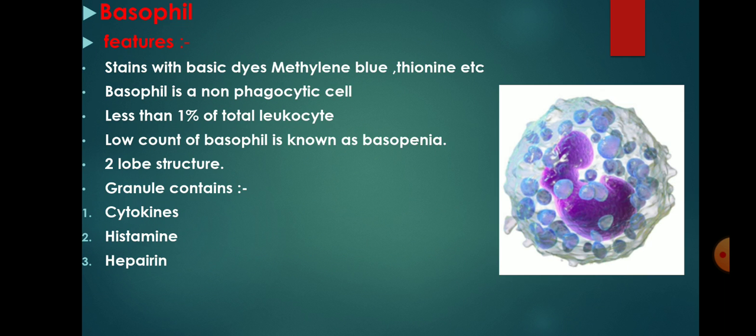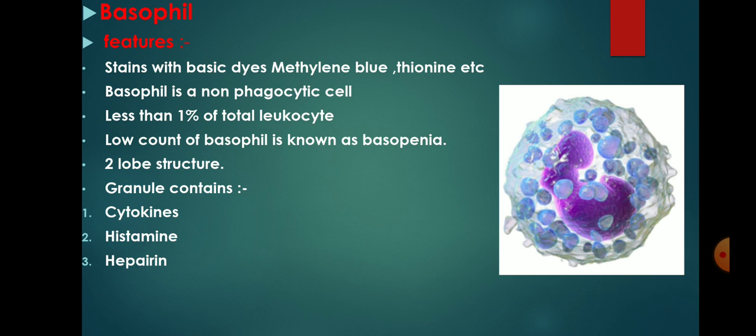Now we discuss basophil cells. Basophil cells are the cells which stain with basic dyes, methylene blue, thionin, etc. Basophils play an important role in preventing blood clotting. The heparin inside the cell is a form of natural blood thinner that keeps the blood flowing through the body.